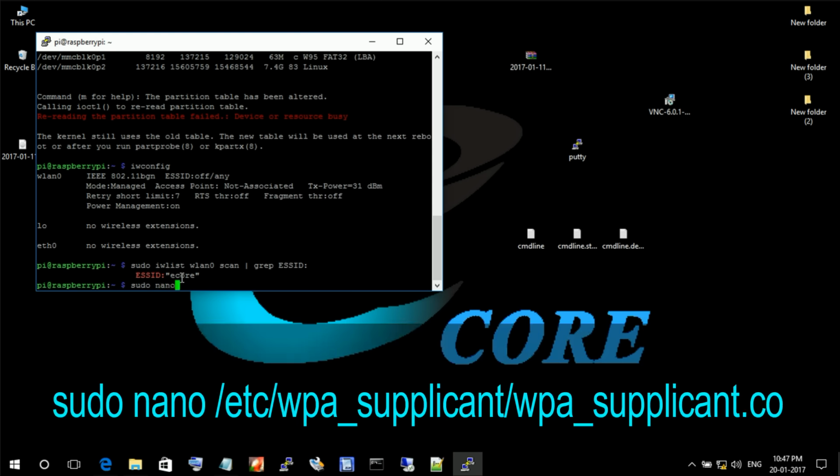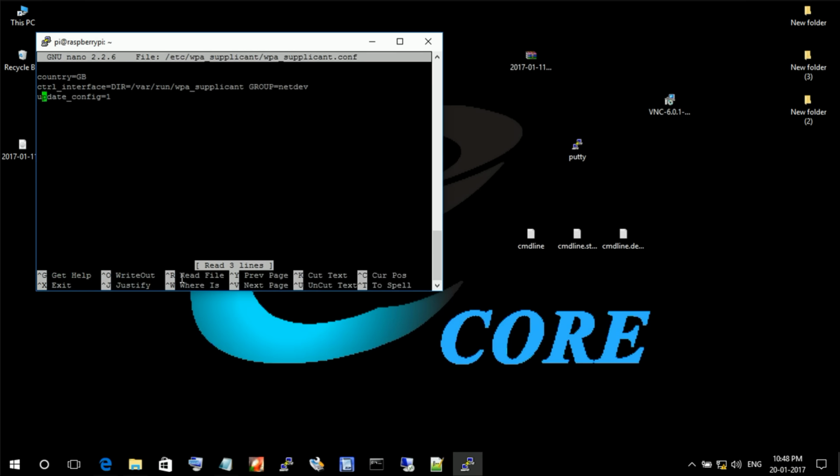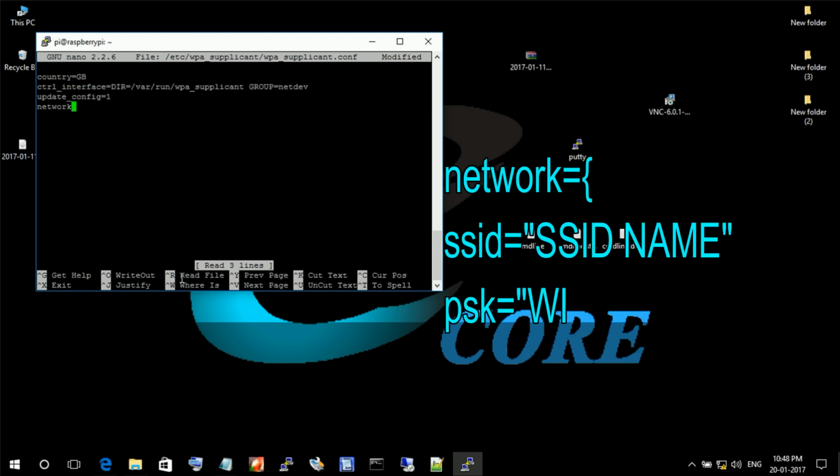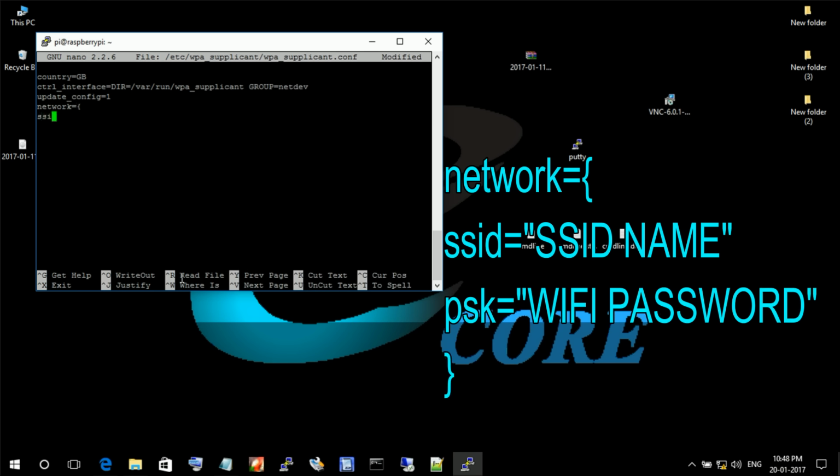For that you just type sudo nano /etc/wpa_supplicant/wpa_supplicant.conf. Then press enter. In this file we have to add some lines. You just enter network={ ssid=your SSID name.